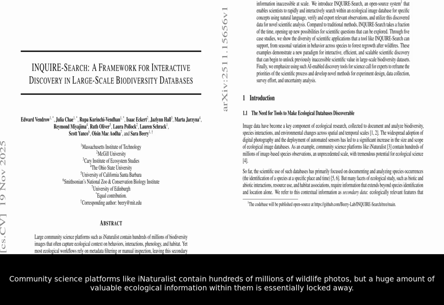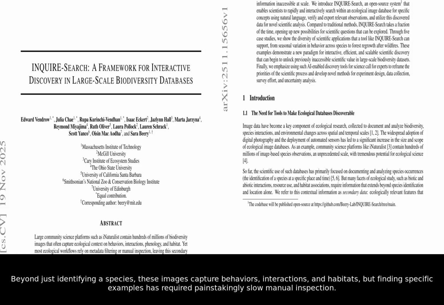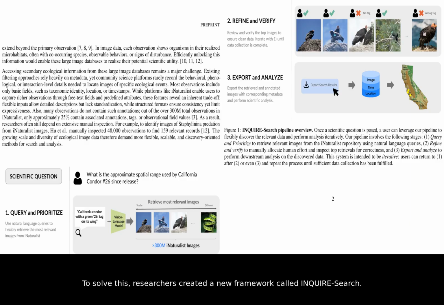Community science platforms like iNaturalist contain hundreds of millions of wildlife photos, but a huge amount of valuable ecological information within them is essentially locked away. Beyond just identifying a species, these images capture behaviors, interactions, and habitats, but finding specific examples has required painstakingly slow manual inspection. To solve this, researchers created a new framework called INQUIRE-Search.